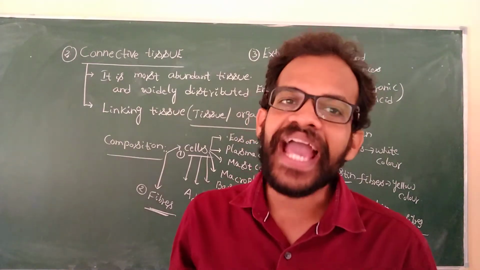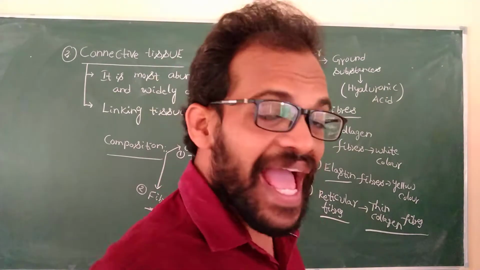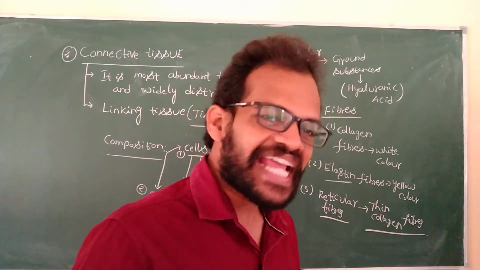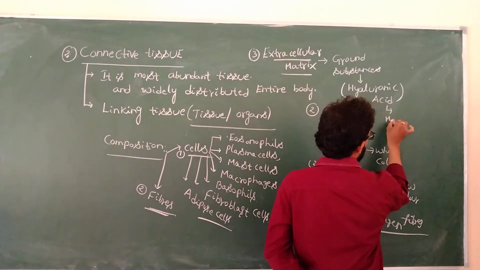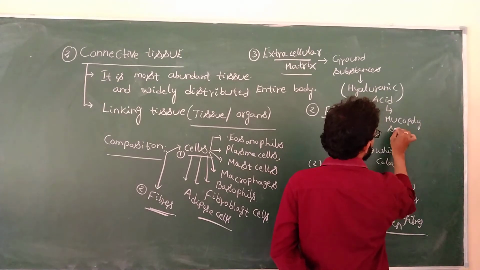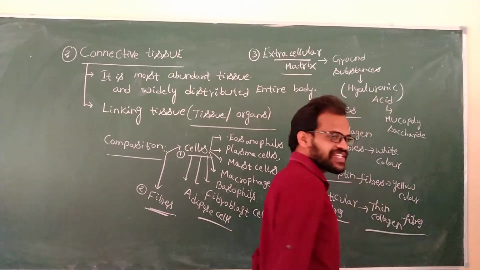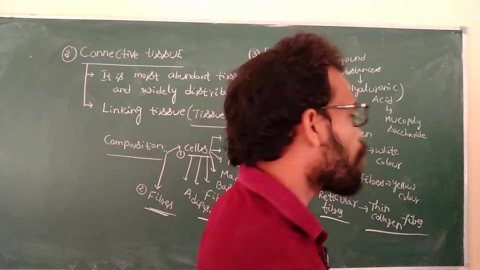This hyaluronic acid is present in the matrix of the connective tissue. The hyaluronic acid is nothing but a mucopolysaccharide. These mucopolysaccharides are also known as glycosaminoglycans.